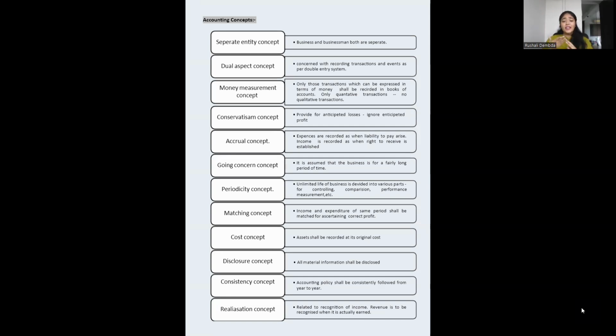Okay. Then comes your last concept, realization concept, related to recognition of income. Revenue is to be recognized when it is actually earned. As I told you, if you think that out of an advertisement I'll get 50,000 of profit, have you got it today? No, you have not received any money. Don't record it. When you realize the income, then only you record it. For expense, it is not there.